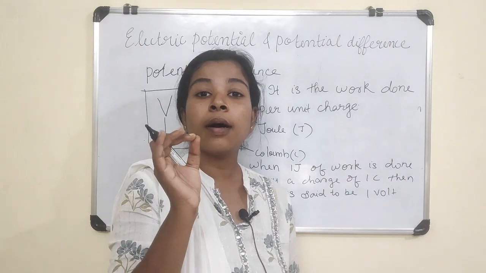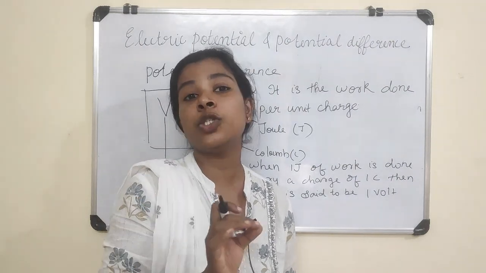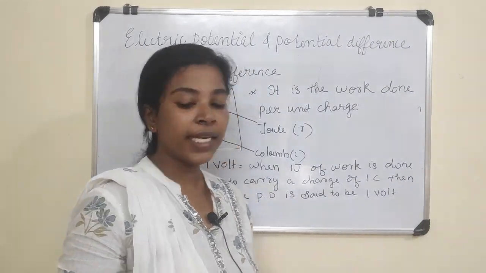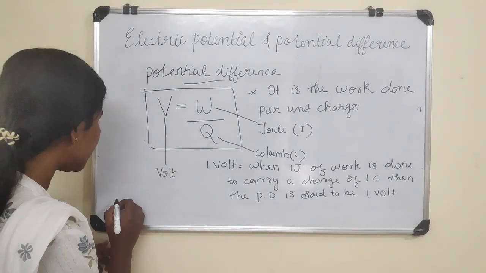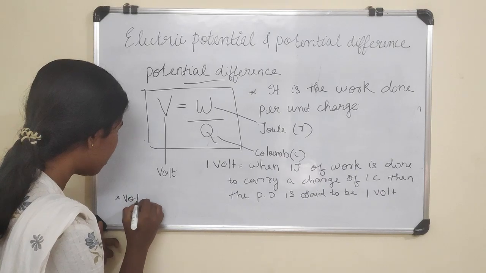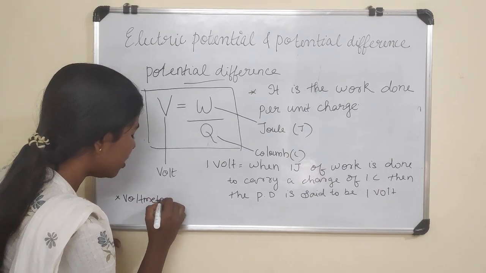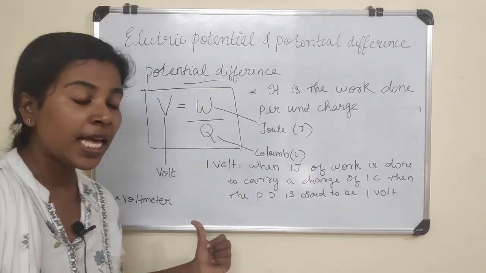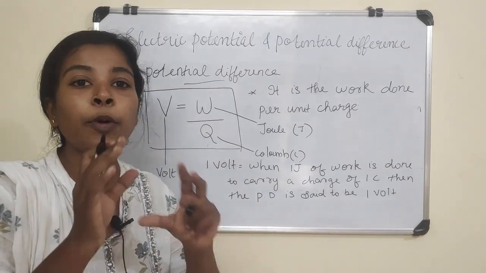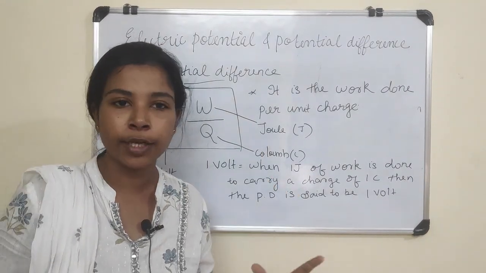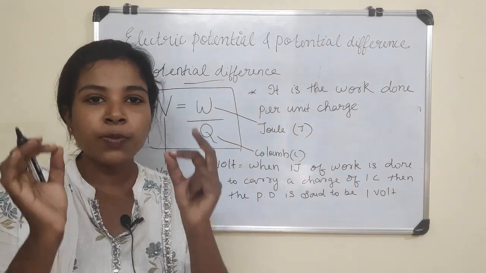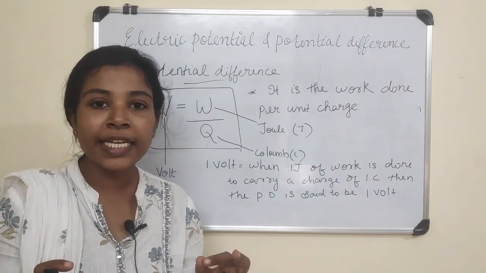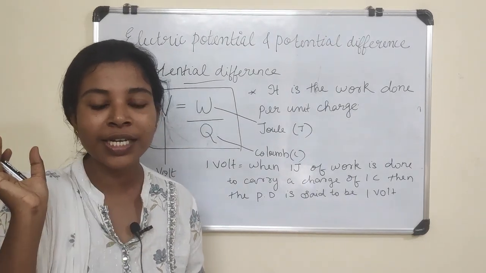Okay, what is the instrument that is used to measure the potential difference? It is the voltmeter. Voltmeter is the instrument that is used to measure the potential difference across a circuit. And can you tell me how this voltmeter will be connected? This voltmeter will always be connected in parallel to the circuit.